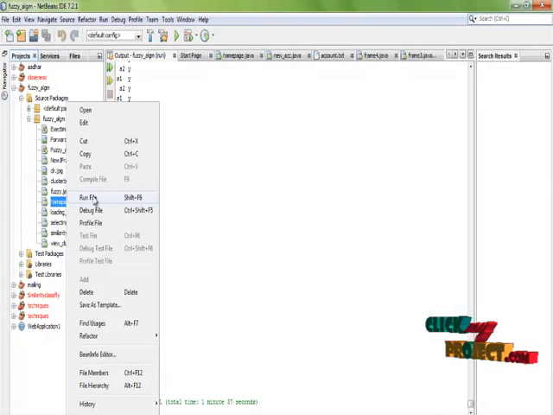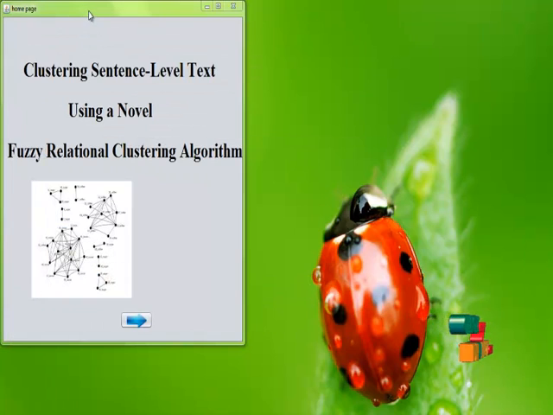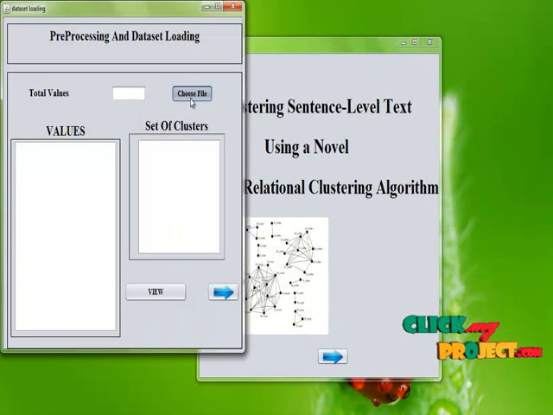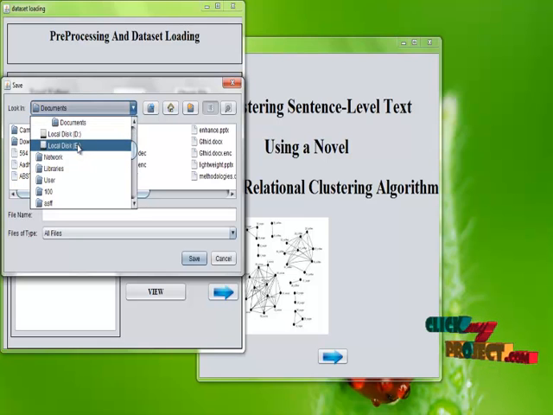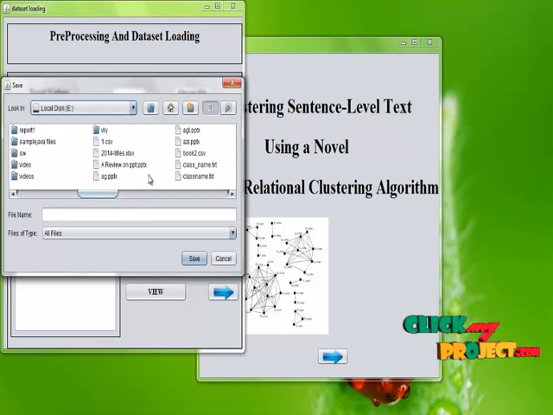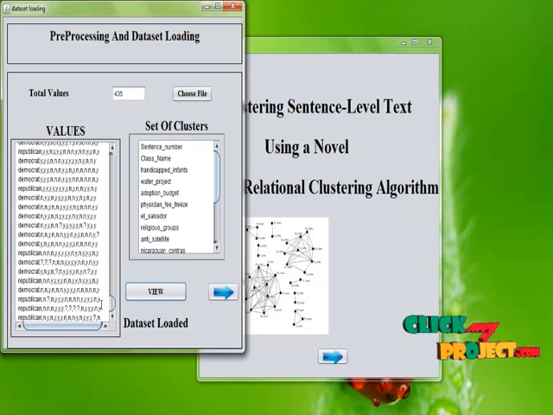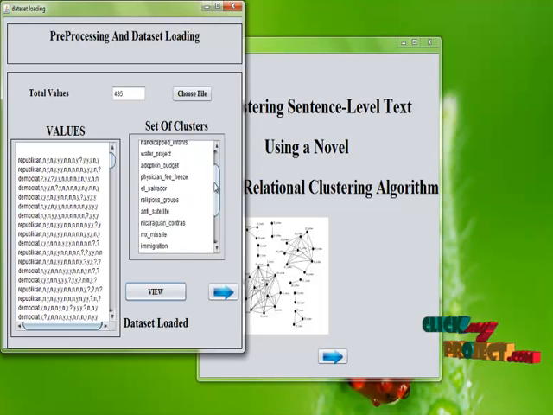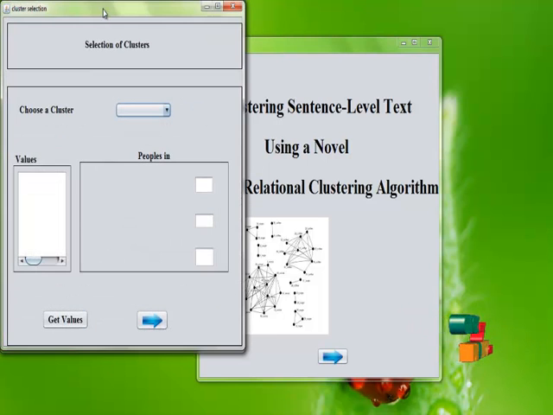Choose homepage.java and run the file. This is our homepage. Proceed to the next frame. Then choose the dataset that we are going to process in our project, which is named diset.txt, and click view. This is all the data present in our project, and these are all the attributes present in our dataset. We proceed to the next frame.